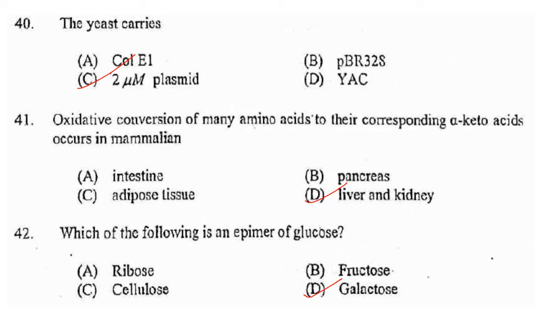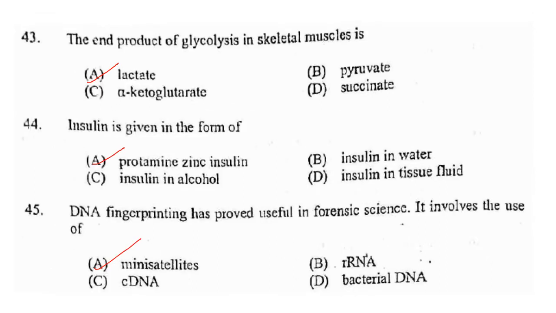Next one. Which of the following is an epimer of glucose? I have already discussed what an epimer means, and the answer is galactose. Galactose and the previous answer, mannose, both are epimers of glucose. Mannose differs at carbon 2, whereas galactose differs at carbon 4. The end product of glycolysis in skeletal muscles, they undergo anaerobic respiration, so it is lactate.